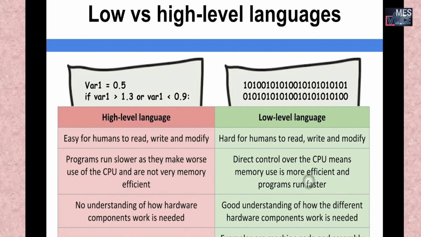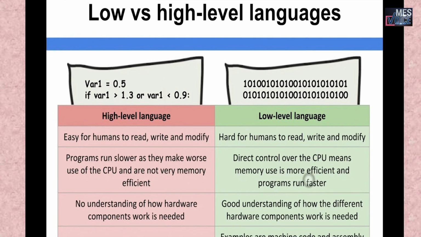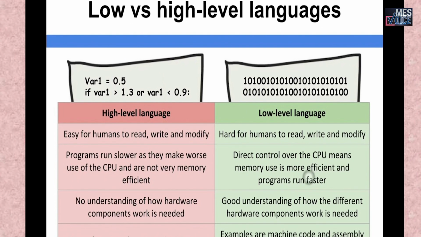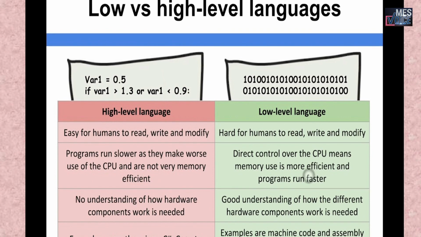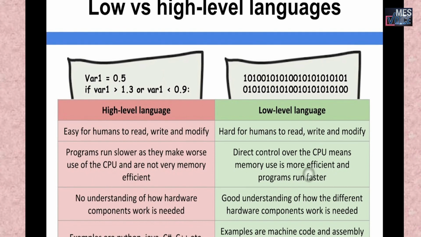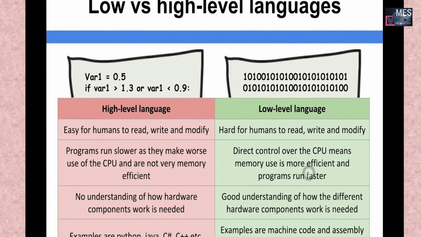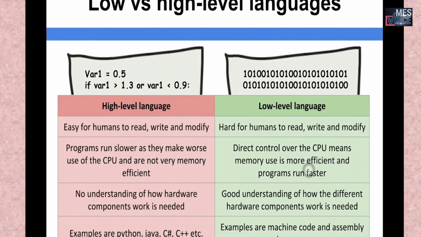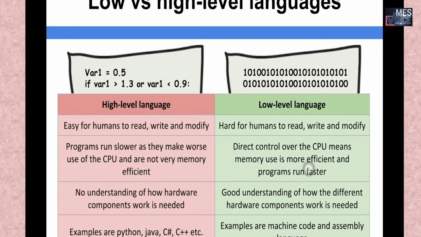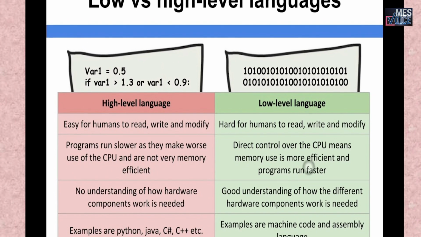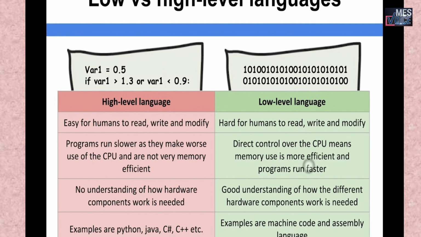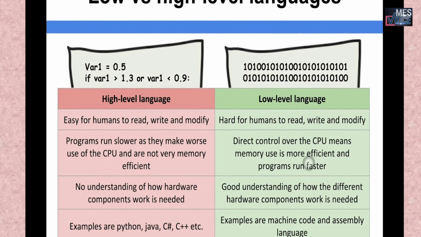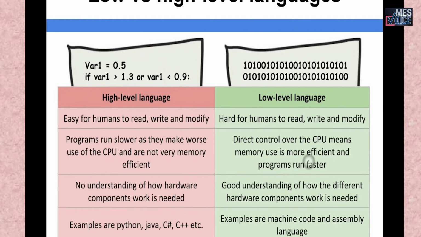Now, what is the main difference between low level language and high level language? In a high level language, it is easy for humans to read, write and modify, whereas in a low level language, it is hard for humans to read, write and modify. The programs run slower as they make worse use of CPU and are not very memory efficient. Direct control over the CPU means memory use is more efficient and the programs run faster.